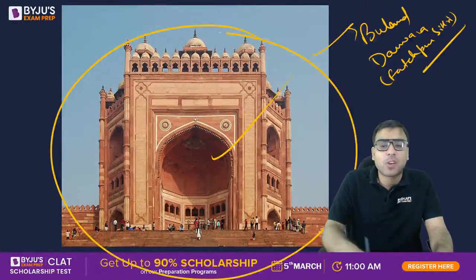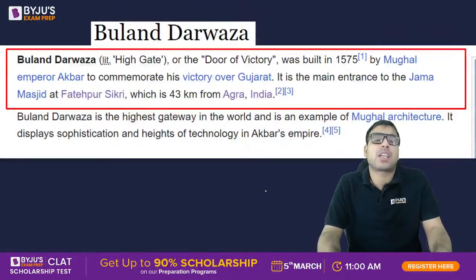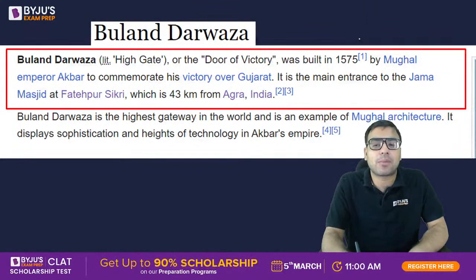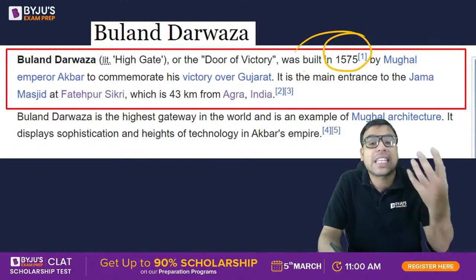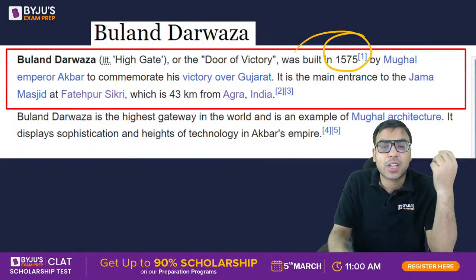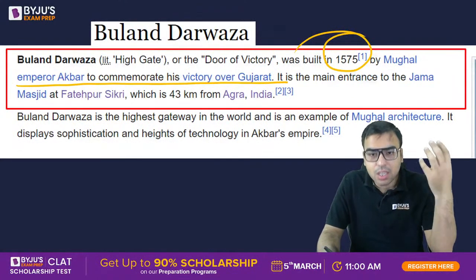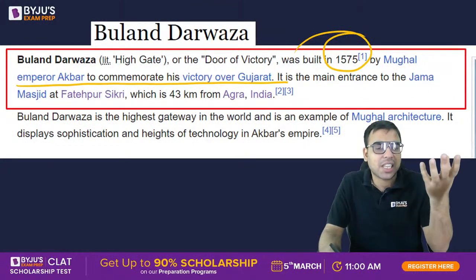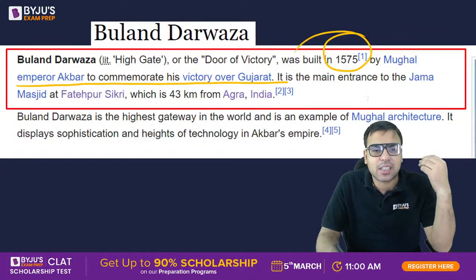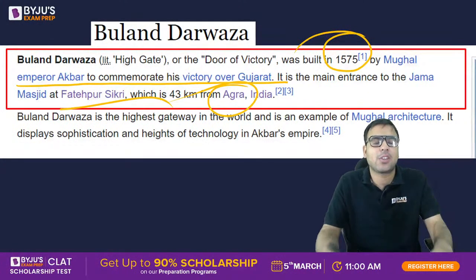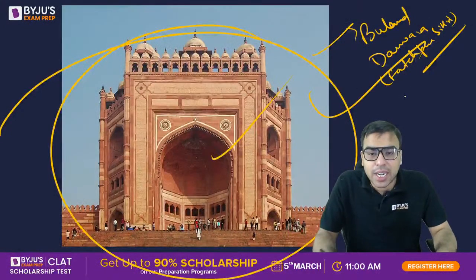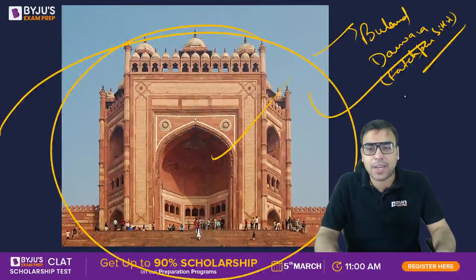मैंने ये देखा, इस पर एक क्वेश्चन आया था कि बुलंद दरवाजा, when was it formed? So it was built in 1575. What was the reason why it was made? So it was made by Akbar to commemorate victory over Gujarat. चूंकि वो गुजरात जीत लिया था, इसीलिए उन्होंने ये बनवाया था. So it's 43 kilometers from Agra in UP. So just have an idea about that, of course, because that question might be asked.